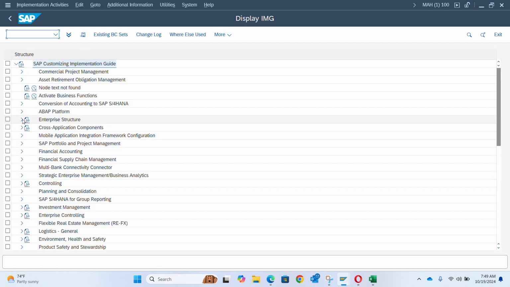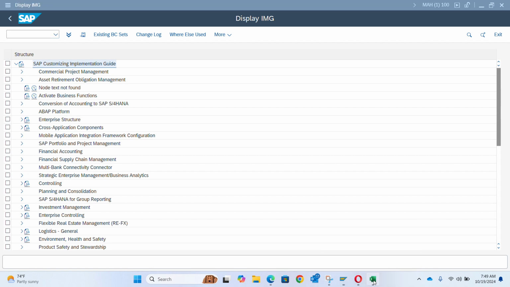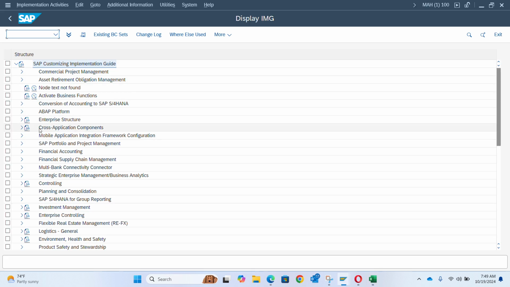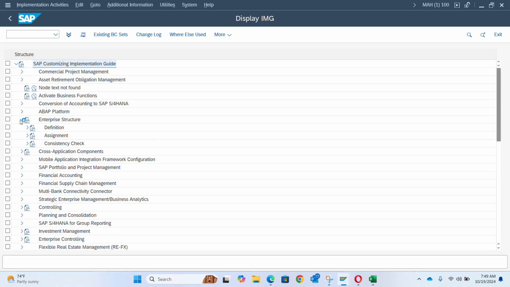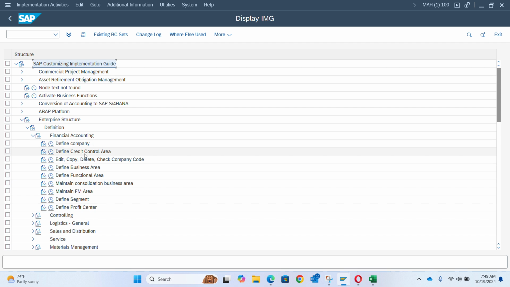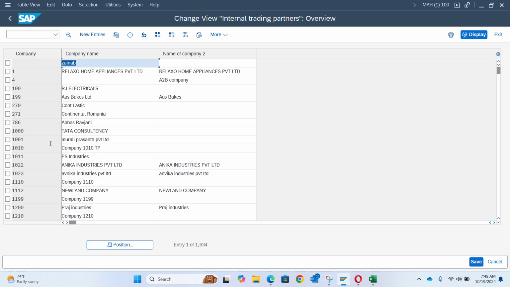Then we'll come to Enterprise Structure. Remember I said we'll come to Enterprise Structure and do the definition here. Then we'll click on Definition, then Financial Accounting, then we'll define a company. And before you define a company, you must have had your requisite details regarding what you want. So I'll click on New Entries